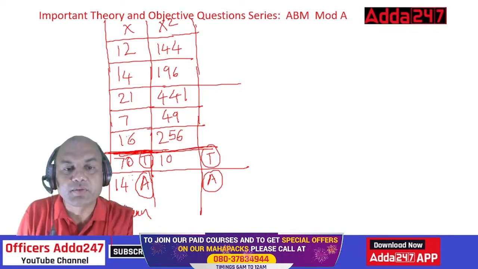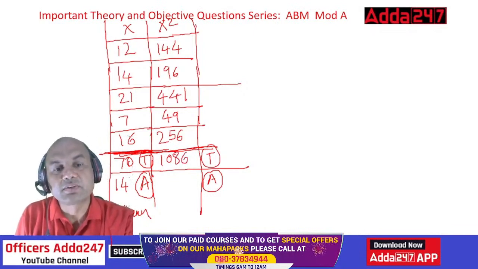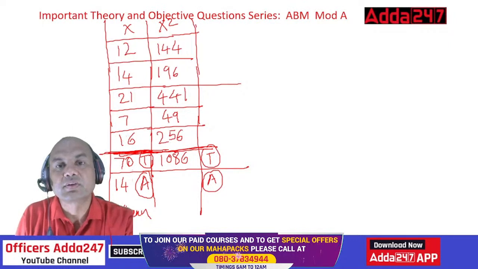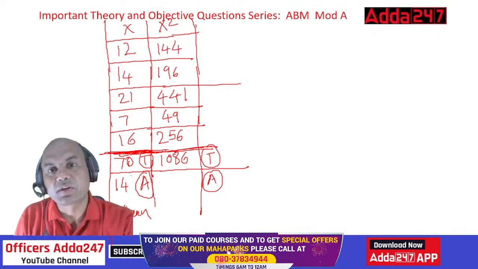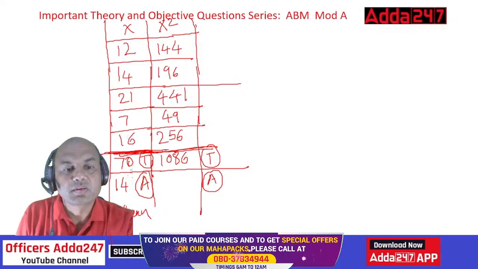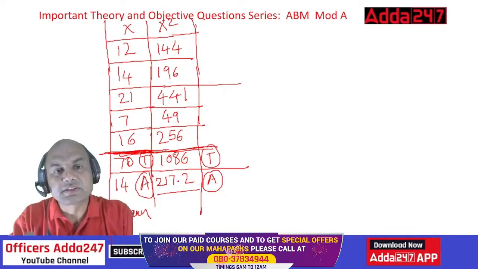But I have to find the average also. Remember, average means 1086 divided by 5. Again, 1086 divided by 5, right? Everyone do it. What are you getting? 217.2. This is my average. Now I've got all these terms.